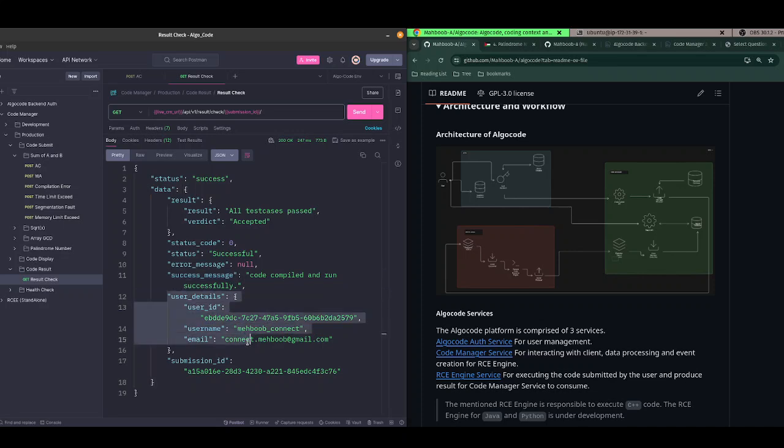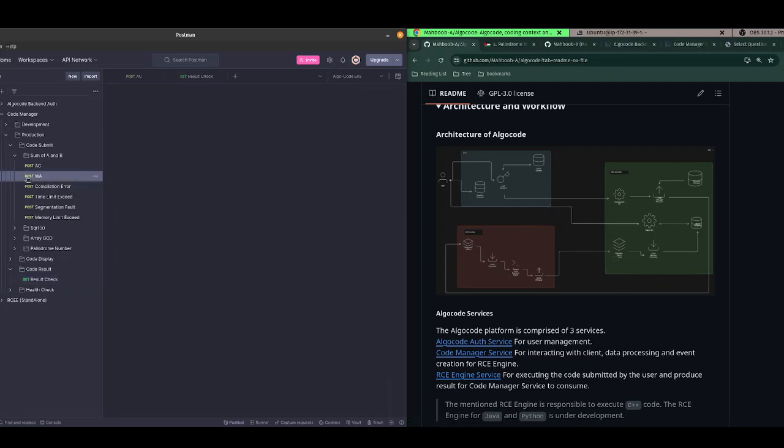And these are some user details to show in the front end, and this is the submission ID. So this is how things are working. So now let's send a wrong answer.